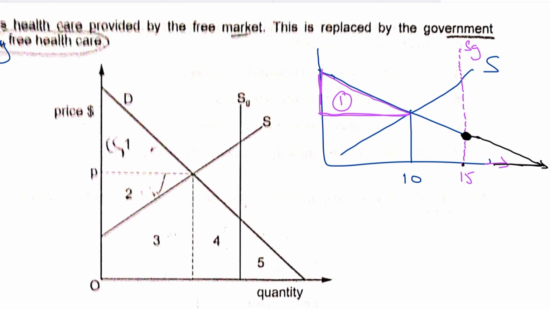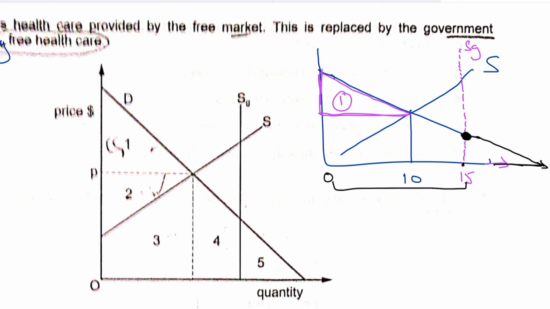Remember that the demand curve represents your willingness and ability to pay. The entire area below the demand curve for those 15 units the government is providing would represent the total utility or the total satisfaction the consumer would be getting from consuming those 15 units.